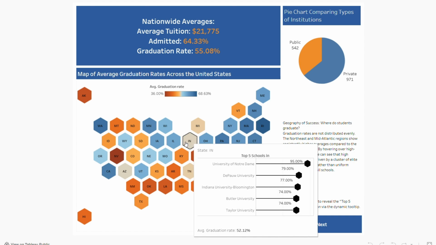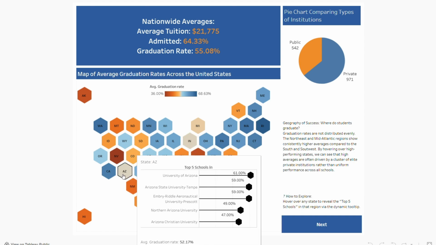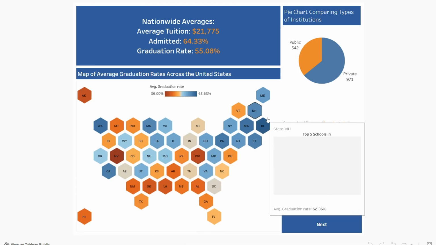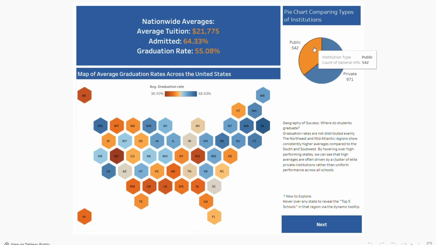When you hover over each state, you can see the top 5 schools in each state with the highest graduation rate first. For example, in Arizona, we see that it has an average graduation rate of 52.17%. The University of Arizona has the highest average graduation rate with 61%. We can also see up here to your top right the pie chart comparing the types of institutions. So we see we have way fewer public institutions than private.